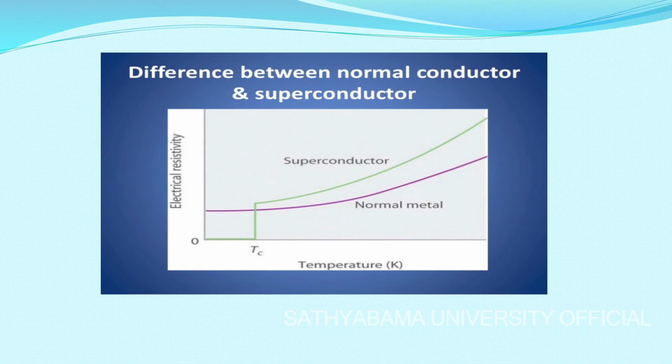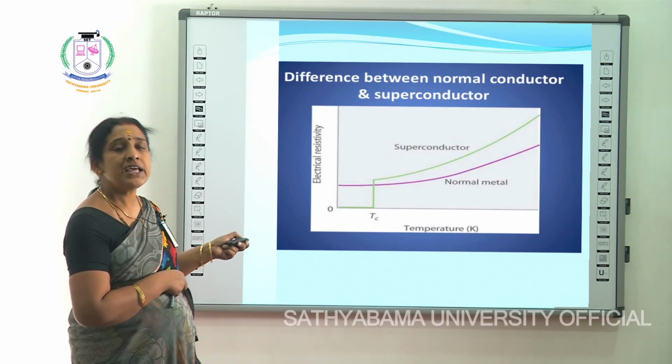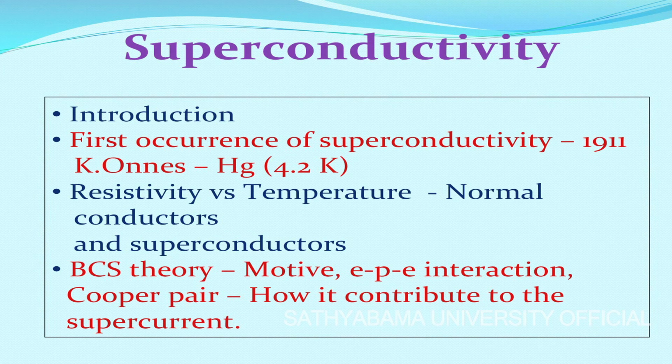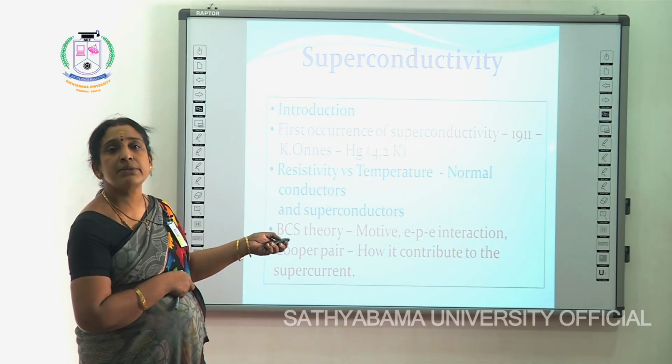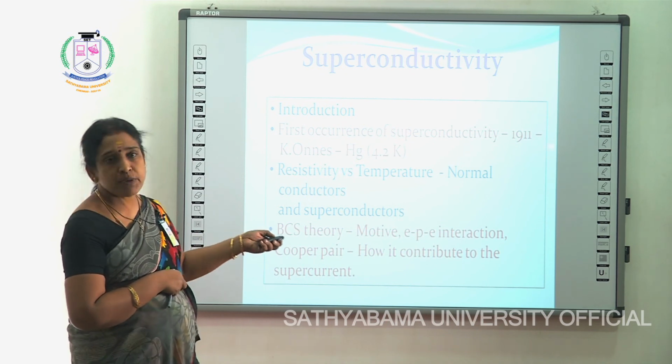And this temperature where the transition takes place from the normal state to the superconducting state, we call the transition temperature. For mercury, it is found to be 4.2 Kelvin. So, the first occurrence of superconductivity happened in the year 1911. We celebrated the centenary year recently, in 2011, of the discovery of superconductivity.